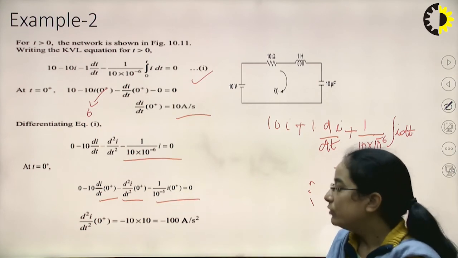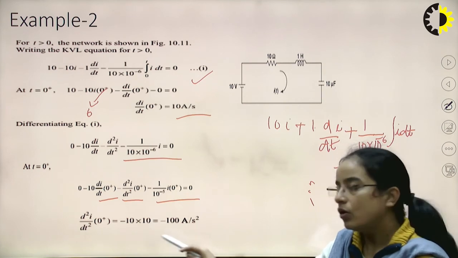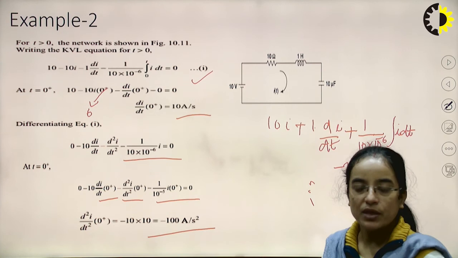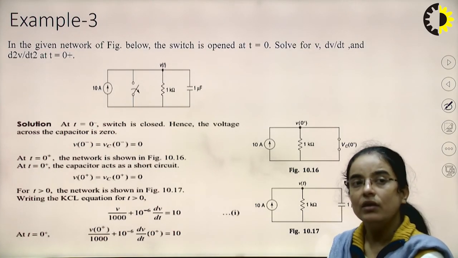After solving this, we have d2 by dt square of I0 plus as minus 100 ampere per second square. So this is the third example.